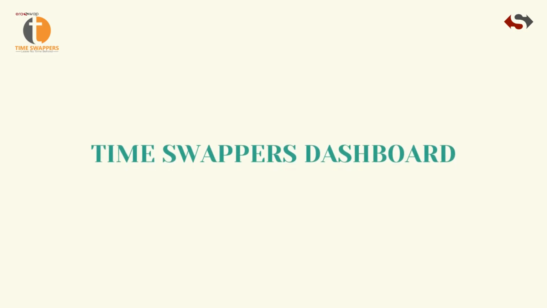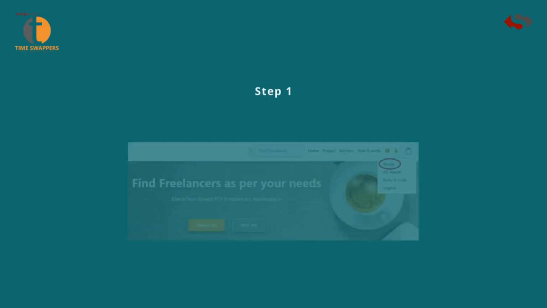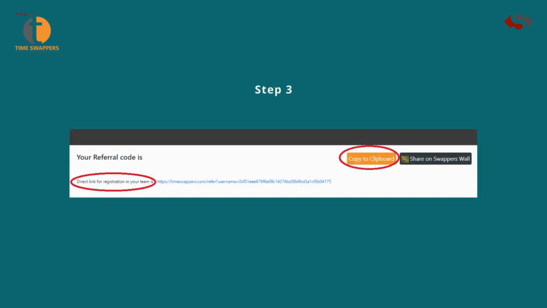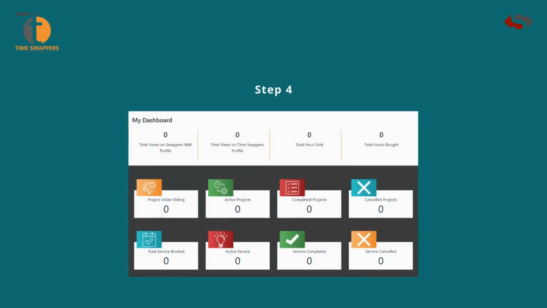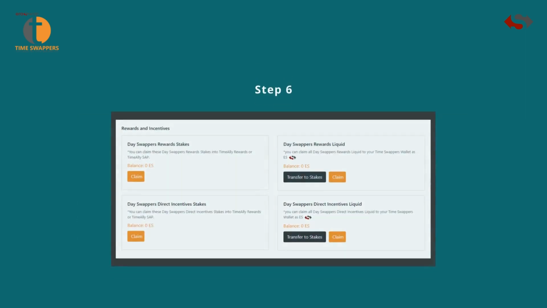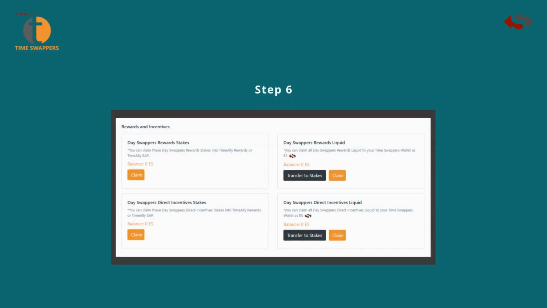TimeSwappers dashboard. Step 1. Click on Profile under Profile icon. Step 2. Go to My Dashboard. Step 3. Here you can find your referral code and direct link for registration in your team. Step 4. Get all your stats in one place. Step 5. Liquid or claim your Swappers Wall Power tokens here. Step 6. Liquid or claim your Day Swappers reward stakes and direct incentives.